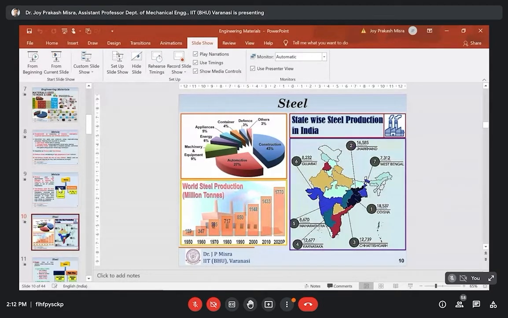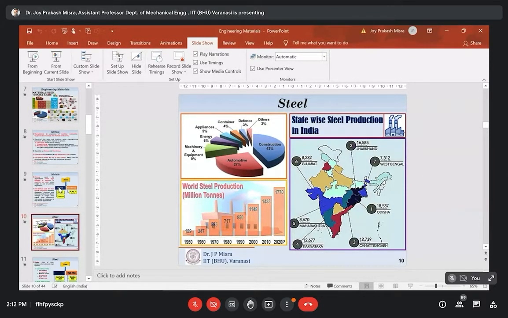The extensive use of iron is in the form of its large number of alloys. So the actual application is of ferrous alloys, not ferrous metals. Iron can be alloyed with many elements. Alloys of iron and carbon are most widely used in engineering applications.